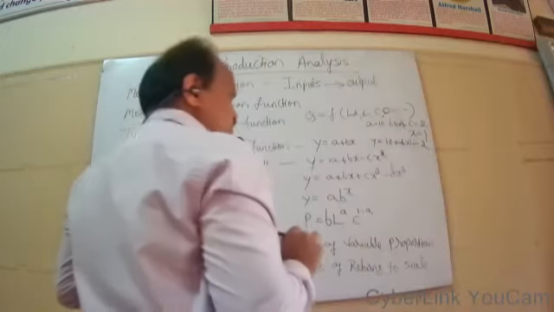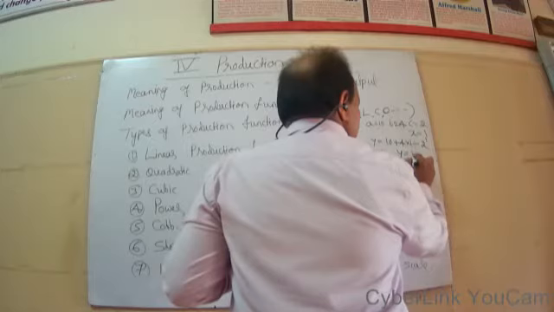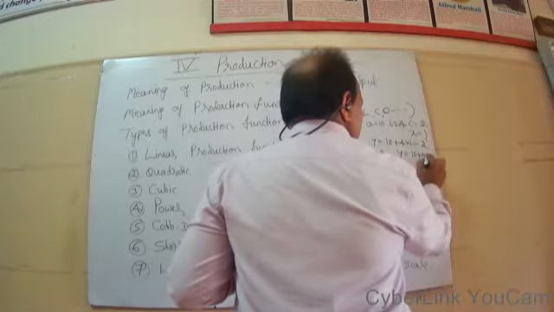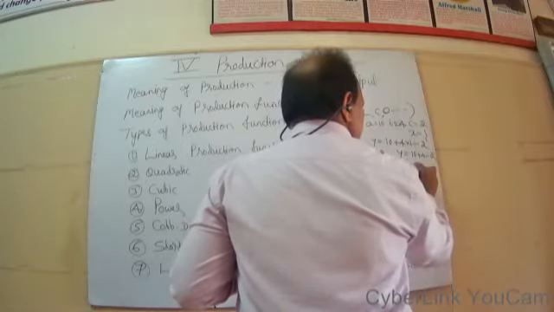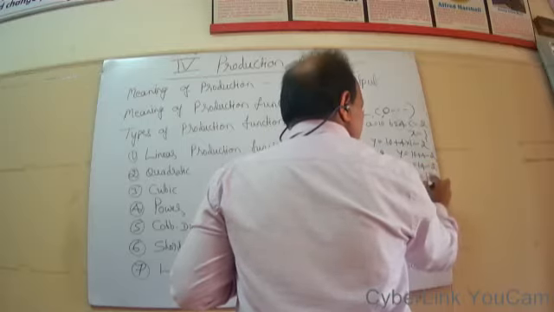X is equal to 1. So y is equal to 10 plus 4 minus 2. 14 minus 2 is equal to 12.